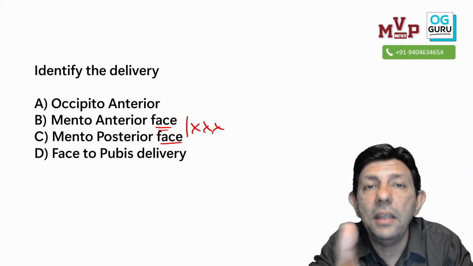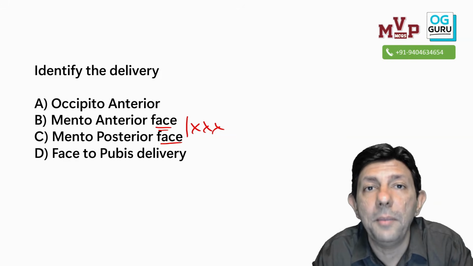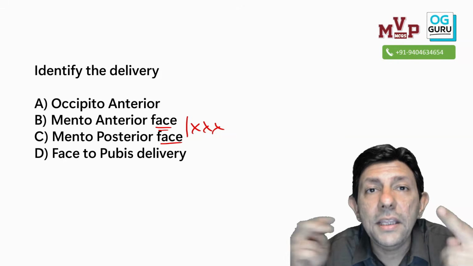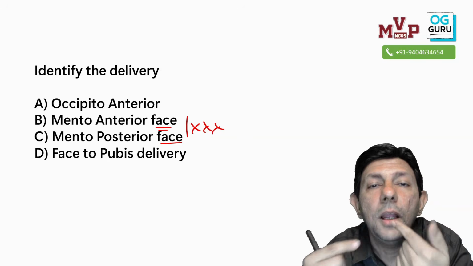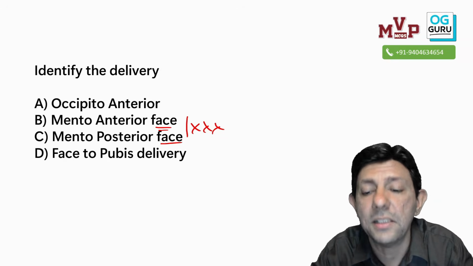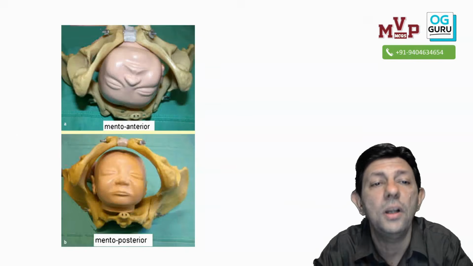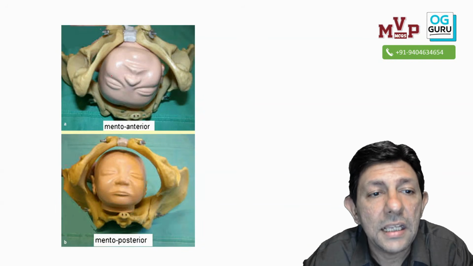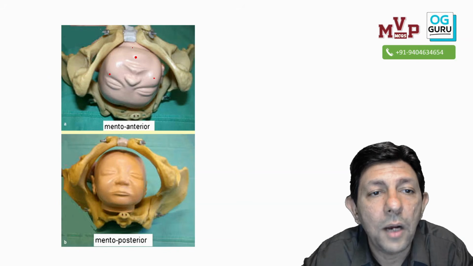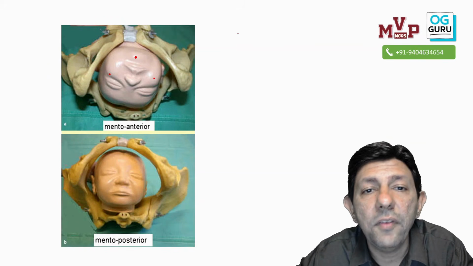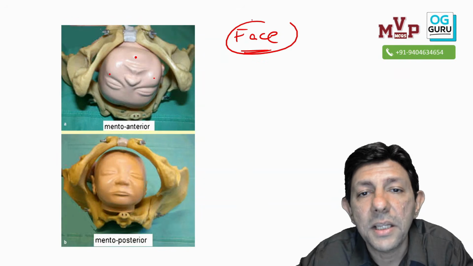When you are doing a PV, somebody is sucking your finger. Somebody meaning the baby. What is it? So in the face you feel the what? Malar. This is called malar, mentum, nose, mouth. My finger goes in the baby's mouth. Baby can start sucking my finger. So this, my dear student, is your face. Can you see this? Okay, sir, I can feel the baby's malar, mentum, nose, mouth, all that. And both these are face presentations.